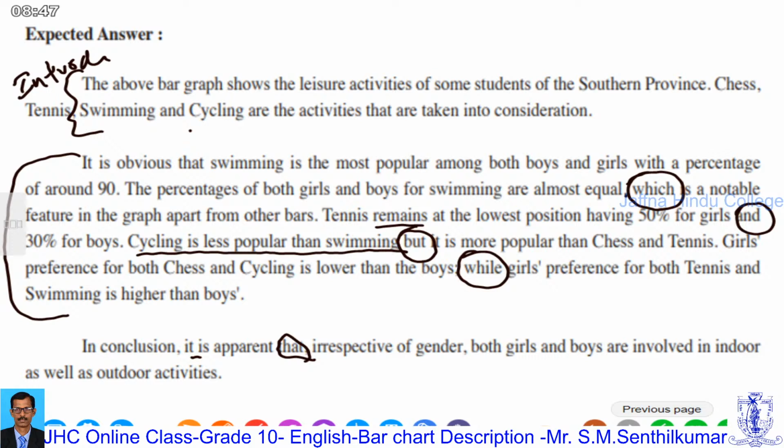Conjunctions, relative clauses, and everything. Okay? Is it okay? Now I am going to wind up. Is it clear? Next class I will continue as usual. What are the relative clauses? I am going to use coordinating conjunctions and everything, I am going to continue. Clear? I am going to wind up.